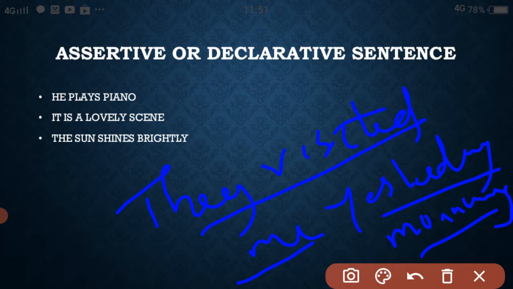So, understood the difference between clause and phrase? Clause means I gave her, they visited me, and phrase is a gold ring, yesterday morning. These two types, phrase and clause, we should understand clearly.